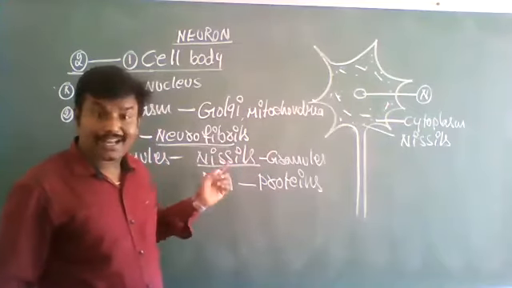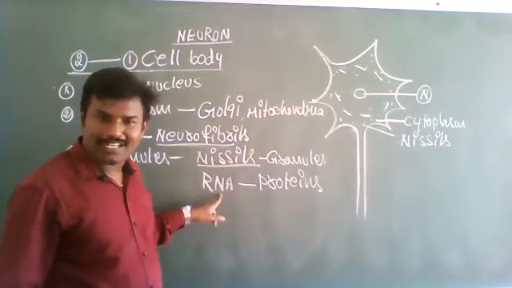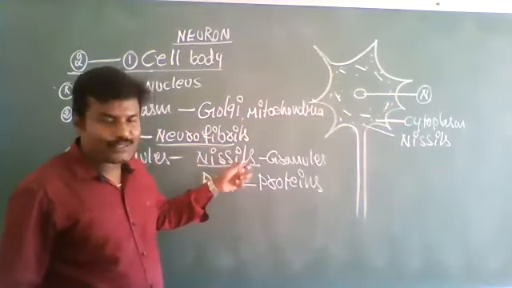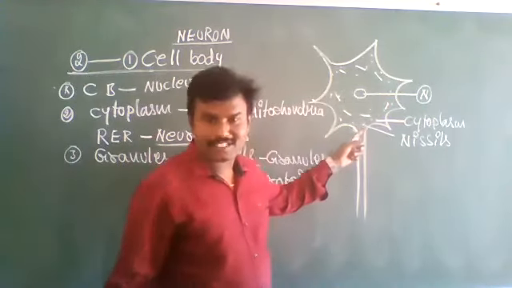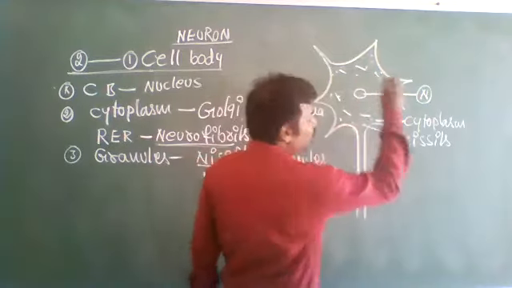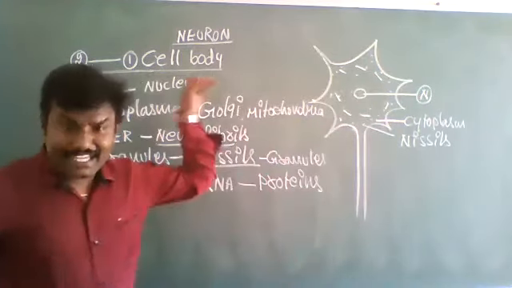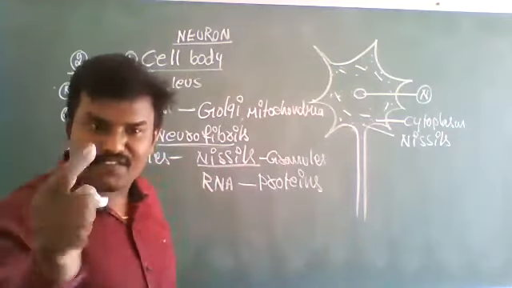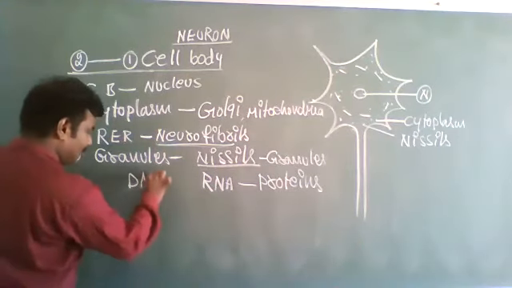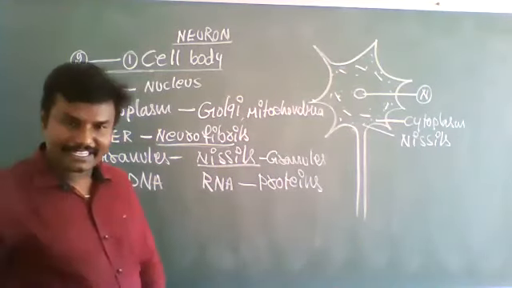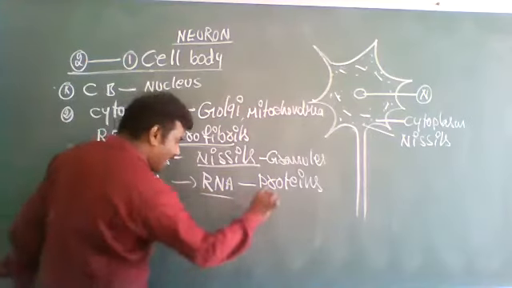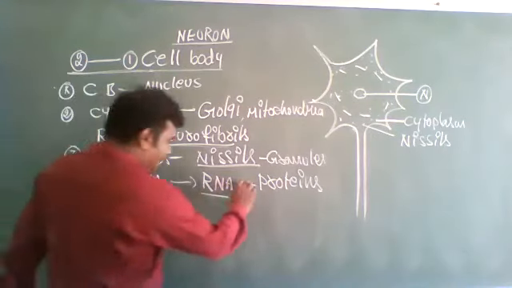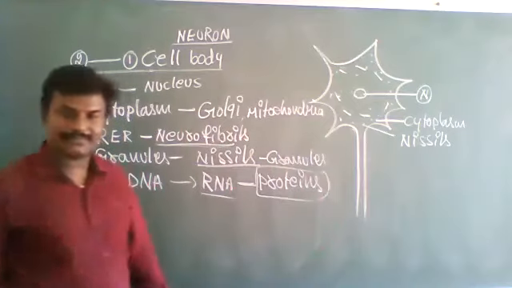That means Nissl granules are present inside the cytoplasm. In the cell, what is there? The nucleus. Where the nucleus is, definitely DNA will be there. So DNA gives rise to RNA. RNA gives rise to proteins.